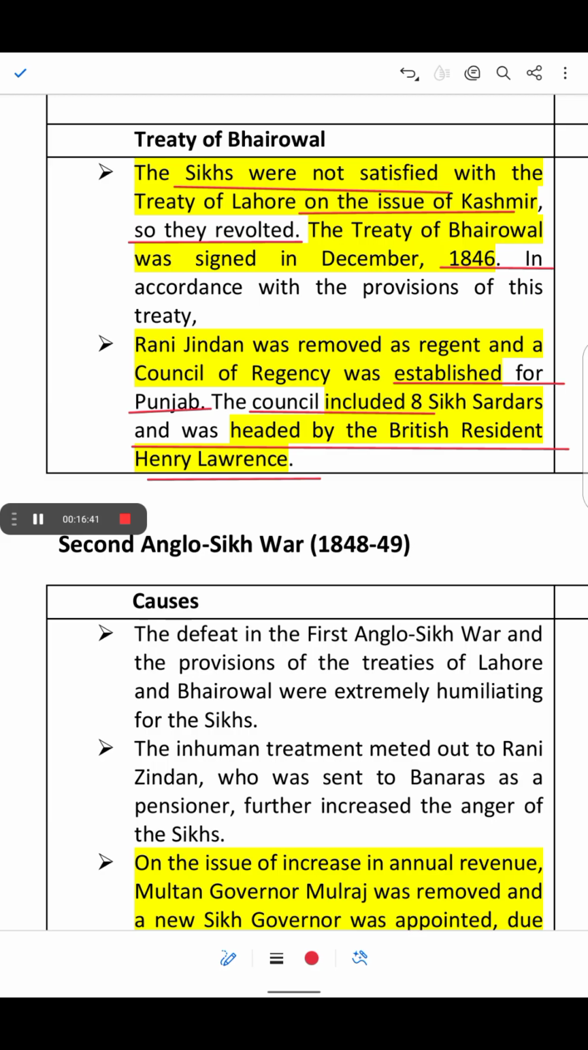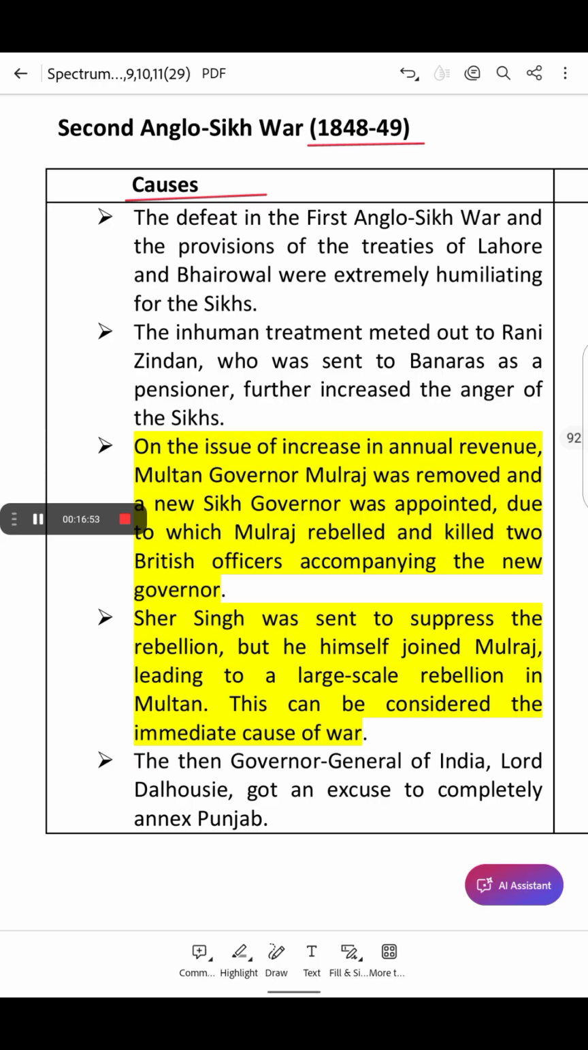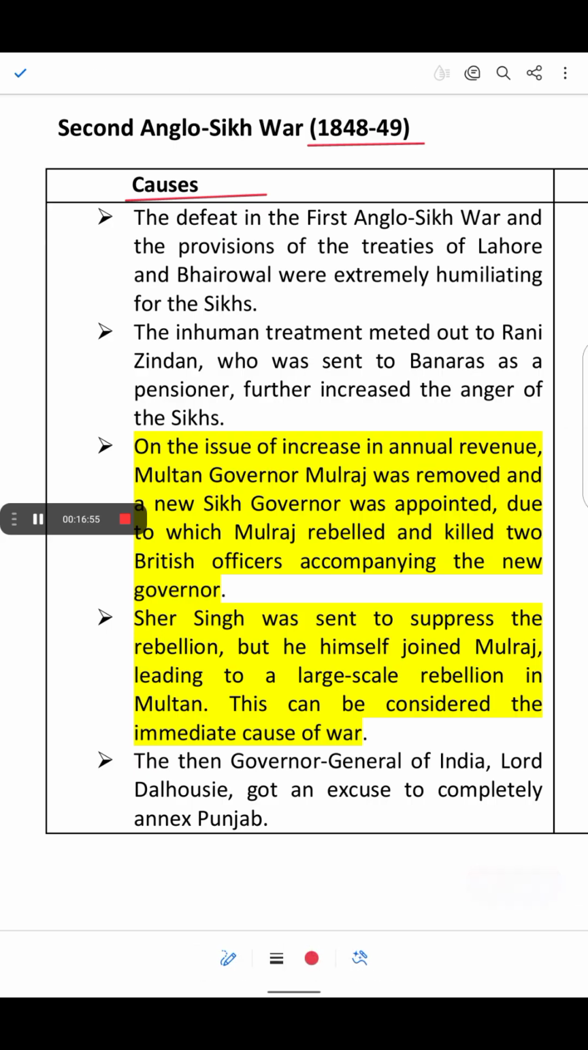Now, the Second Anglo-Sikh War, from 1848 to 49. So what are the causes of this war? The defeat in the First Anglo-Sikh War and the provisions of the treaties of Lahore and Bhairavwal were extremely humiliating for the Sikhs.